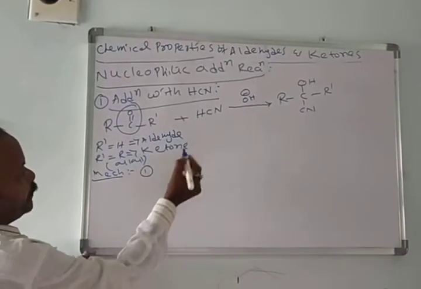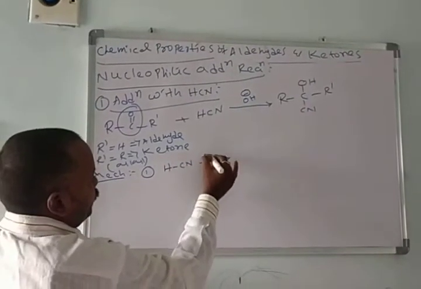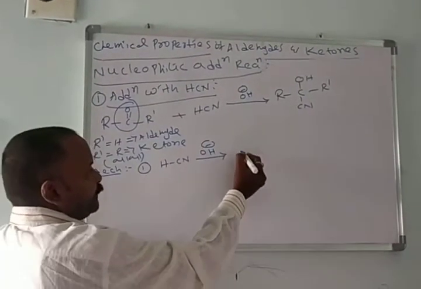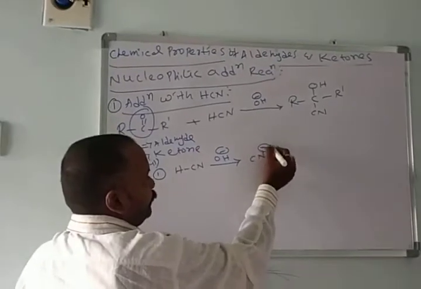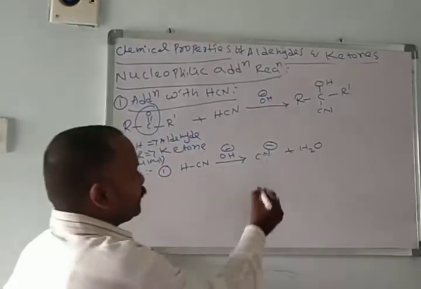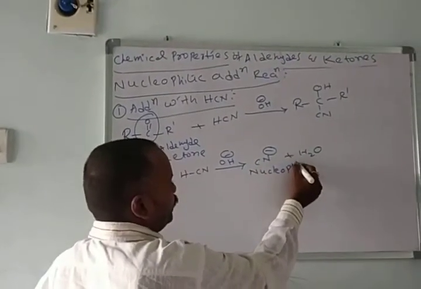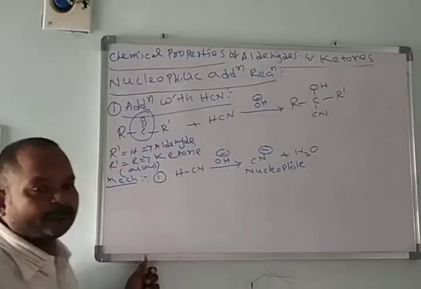Okay, first step, hydrogen cyanide. In the presence of base, it releases the nucleophile CN minus and forms water. This CN minus we call a nucleophile.